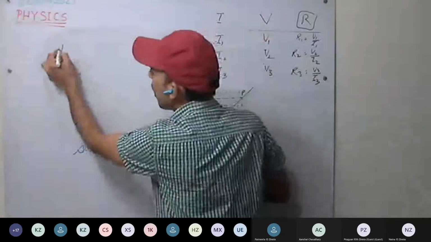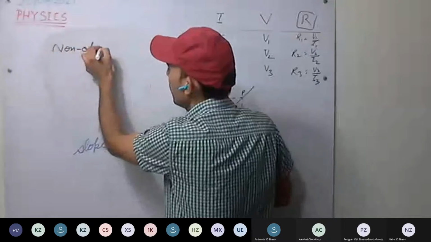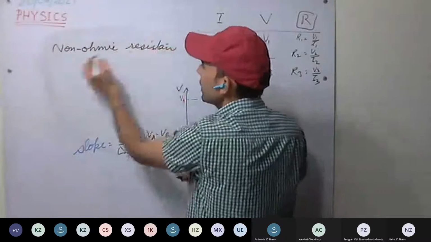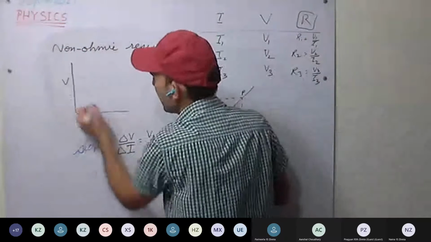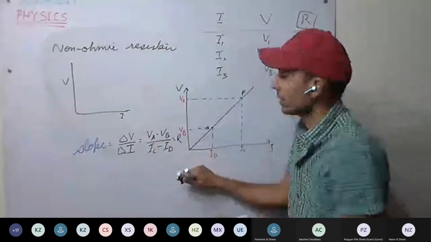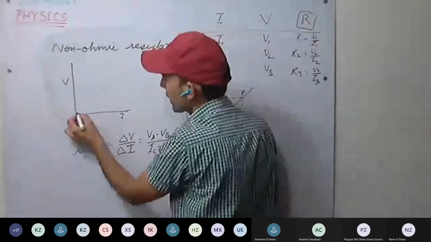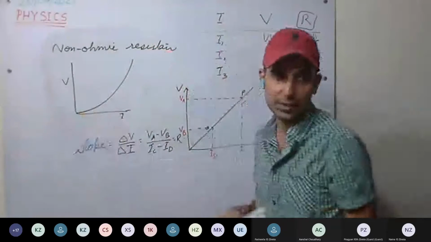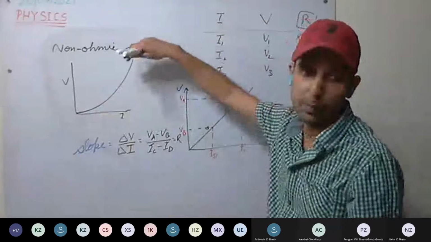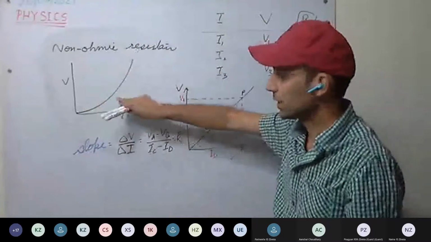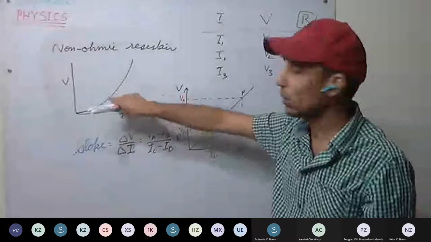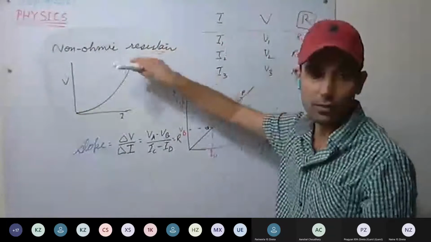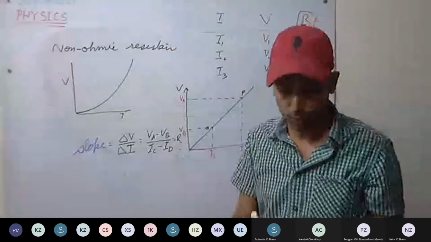Others are non-ohmic resistors, which do not follow Ohm's law. Now you are seeing here, if we plot the VI graph, we are not getting a straight line, but a kind of curve. This curve may or may not pass through the origin. So resistors which follow such a graph, that is, they are following a curve, are called non-ohmic resistors.